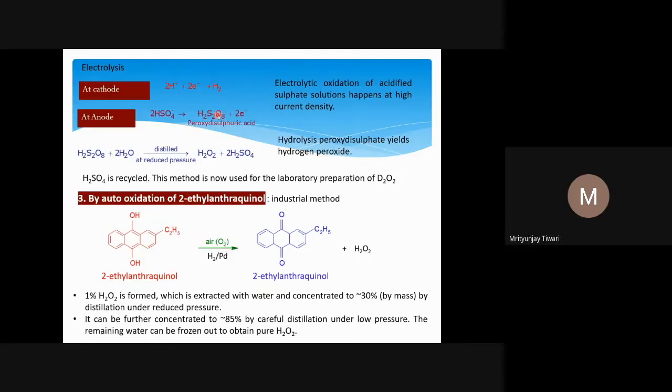So this peroxydisulfate anion is there on the peroxydisulfuric acid, plus 2 electrons are removed, and these two electrons are used here at the cathode in the reduction of the protons, H+ ions. Now this peroxydisulfuric acid, when it is distilled, the water is already there. While distillation, what does it form? H2O2 plus H2SO4. Why? Because the S2O8 structure, if you look at it, is sulfur, then O, then sulfur,